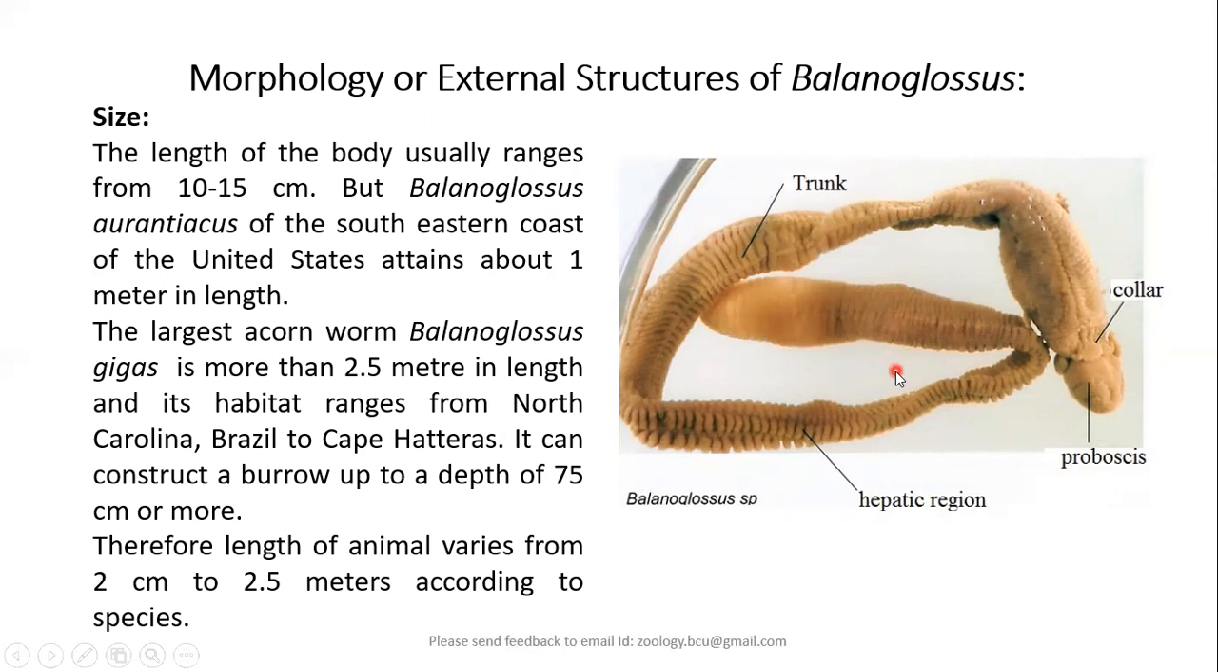But the Balanoglossus auranticus of the southeastern coast of United States attains about 1 meter length. And the largest acorn worm, Balanoglossus gigas, is more than 2.5 meters in length. And its habitat ranges from North Carolina, Brazil to Cape Hatteras. That means it will be the size of your dupatta, the length of the dupatta.